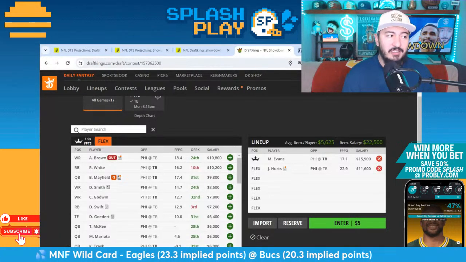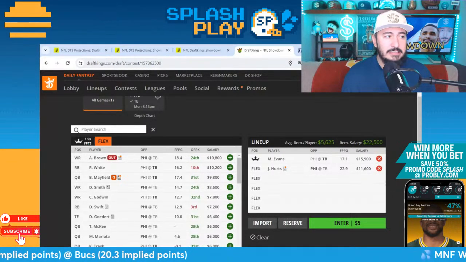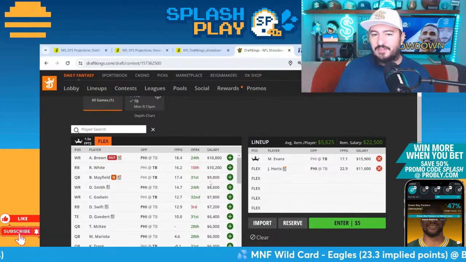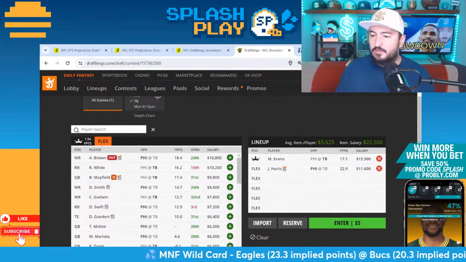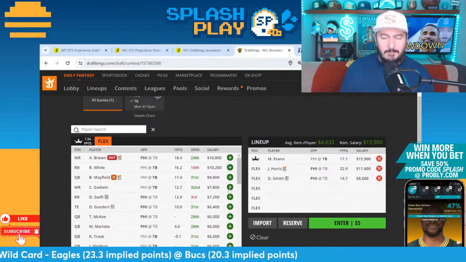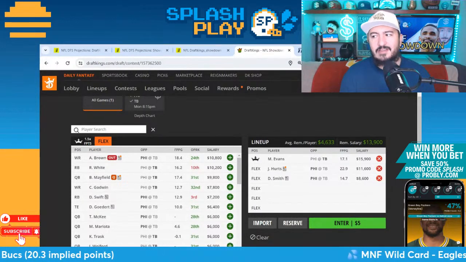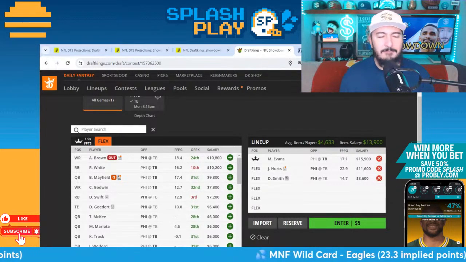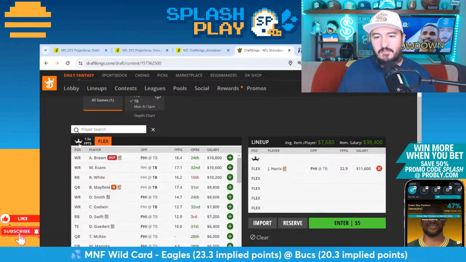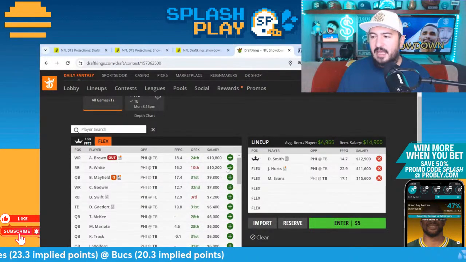That makes me question going Eagles heavy or Bucs heavy here for sure. I really do think with one of the pass catchers we could play an Eagles 4-2, and we're going to be unique enough, or a Bucs 4-2 with two Eagles. Let's put in Devonta Smith. I think it's hard for Devonta Smith to not make a winning lineup. I feel like he might be the better captain playing a 4-2, because I think Evans' captain will be decently owned. Again, people anecdotally are not as into the Eagles as I probably am. I think they're a little bit undervalued. I'm switching it: Devonta at captain, Evans at flex.